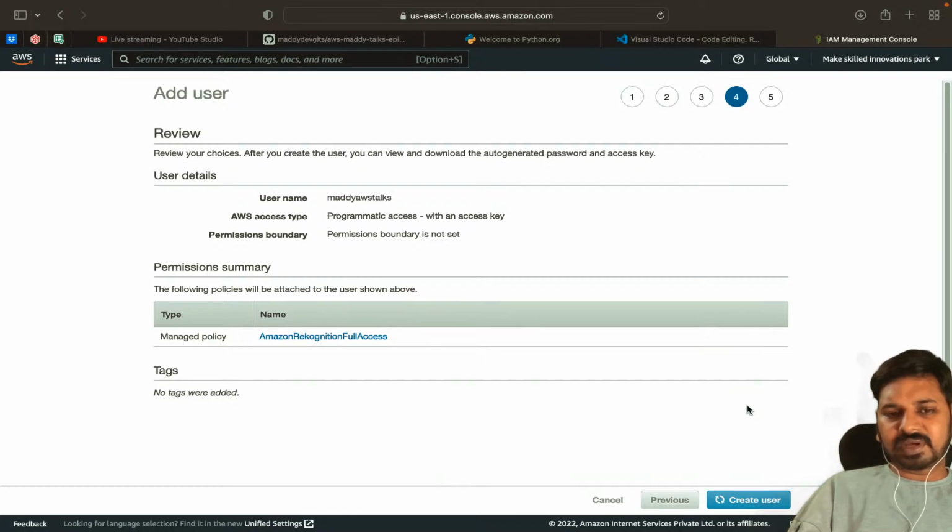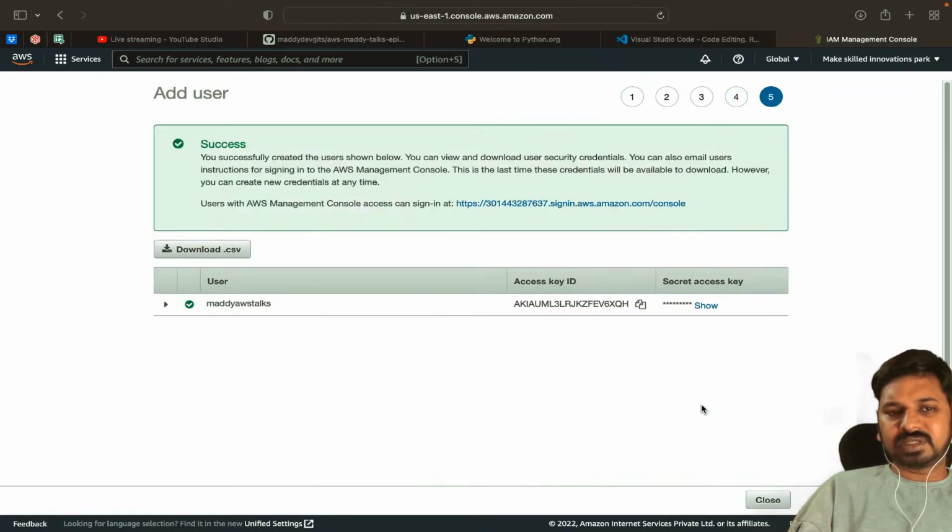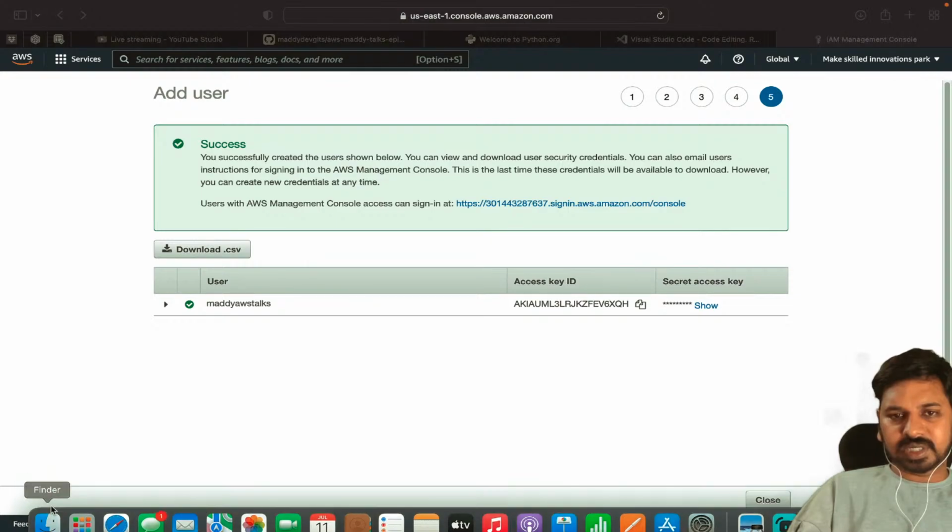Whenever you click on Create user, immediately it will show some credentials. You have to download these credentials. It is always better to save the CSV file properly on your laptop, and here also I have downloaded it. I'll just open that. I'll go to my downloads.